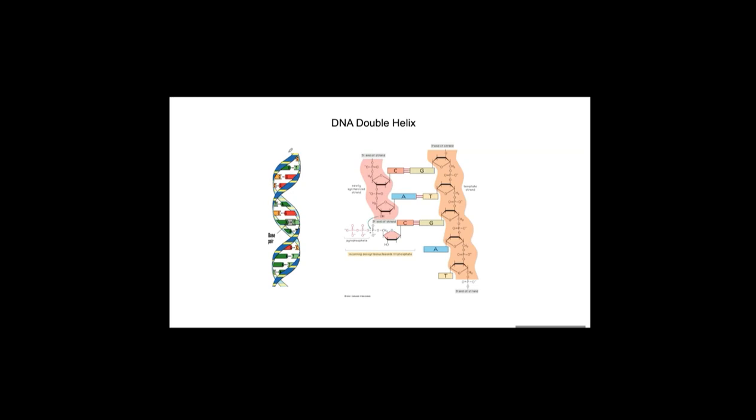Two DNA strands are twisted. But once you uncoil the two DNA strands, this is one DNA strand and this is the other DNA strand, and then you can see base pairing. So if I provide the base sequence of one DNA strand, you can pull out the base sequence of the other DNA strand. If I only give C, you will figure out what the base of the other DNA strand will be. So the information of the base sequence of one DNA strand allows you to pull out the base sequence of the other DNA strand.